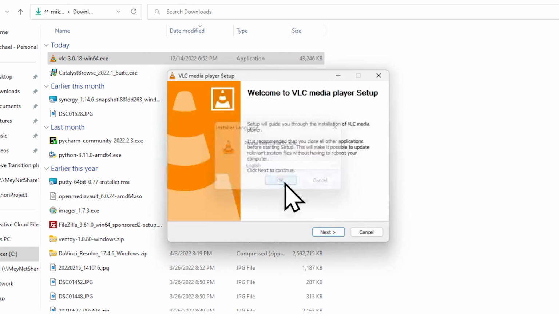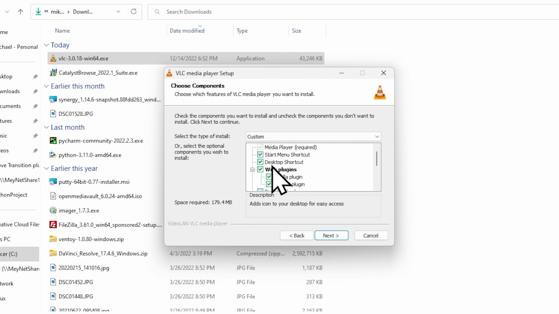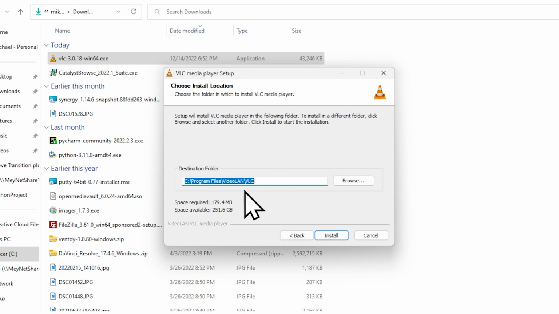Hit yes, English, next, next. Here you can choose what you want to keep and what you don't want to keep. I'm going to install all of it. This is where you can choose your installation location. Choose install.